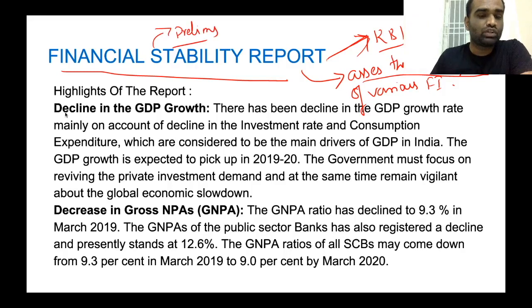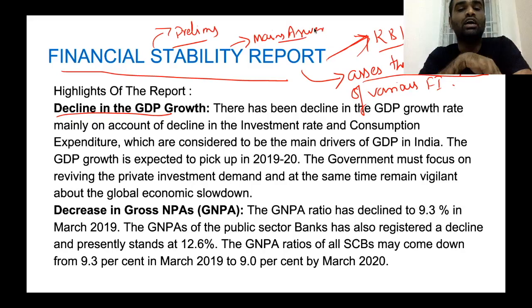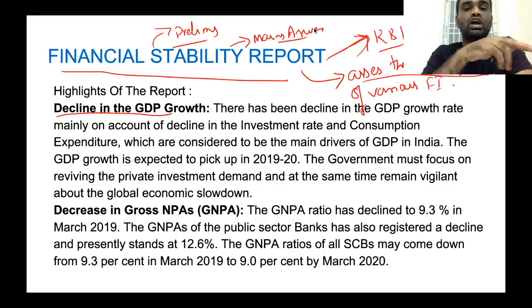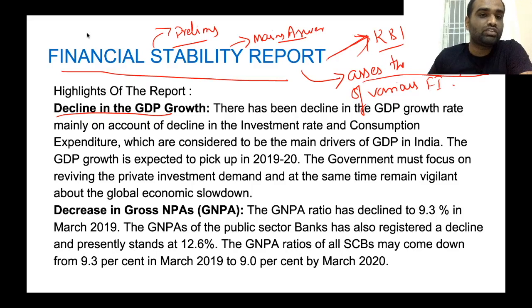Okay. Now this topic can be asked in prelims, and the highlights that I'll be mentioning in this video can also be used in mains answer writing. So if in mains they have asked a question regarding non-performing assets, you can take information from this Financial Stability Report, and you can quote that information in your mains answer writing.